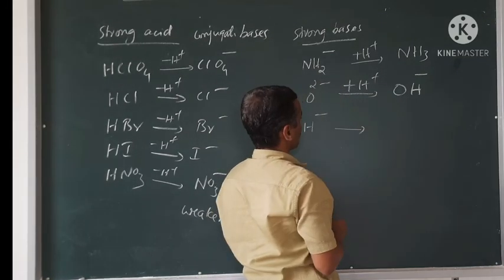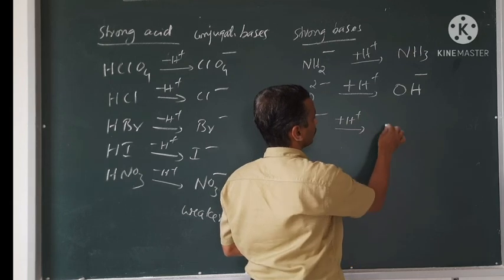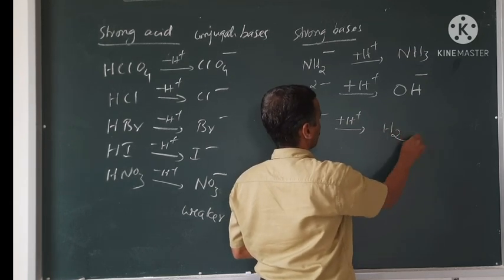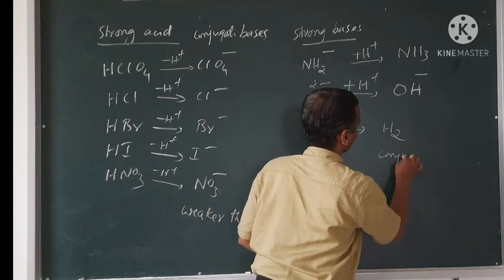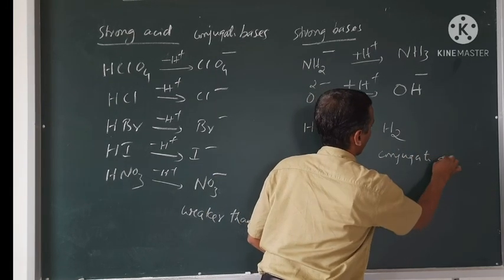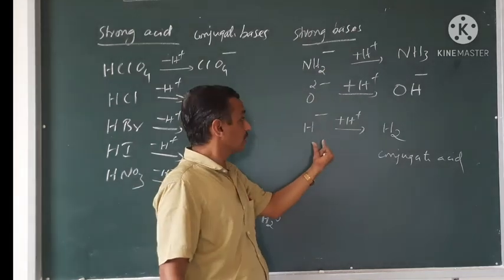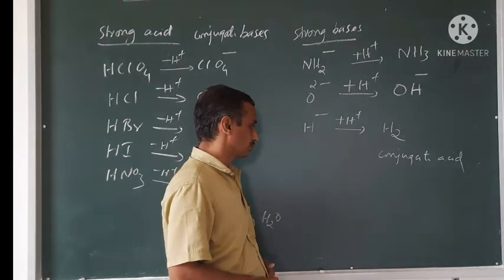Then H minus, add one H plus, then it is H2. These are the conjugate acids. NH2 minus, O2 minus or H minus are stronger bases than water also.